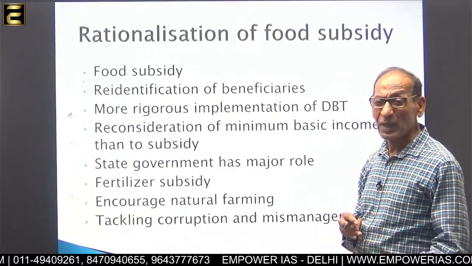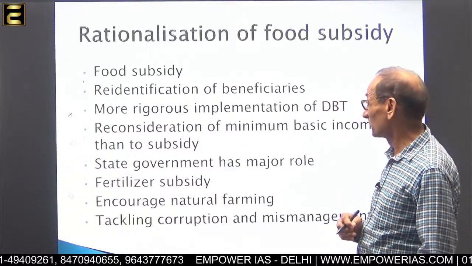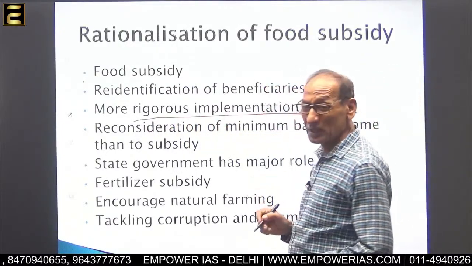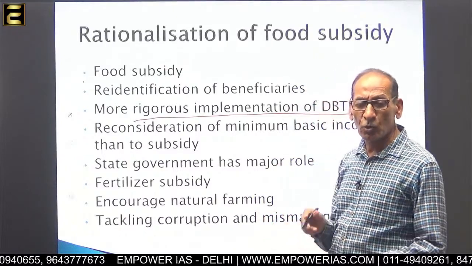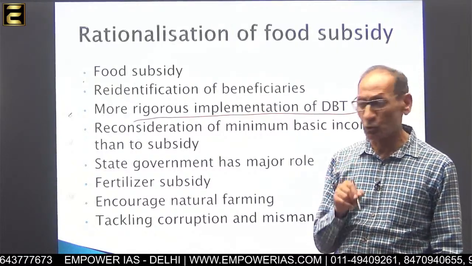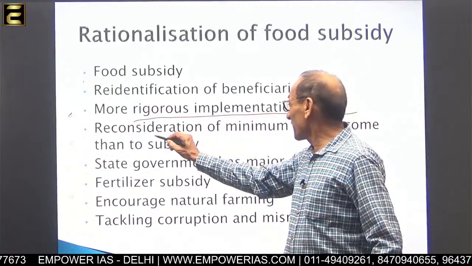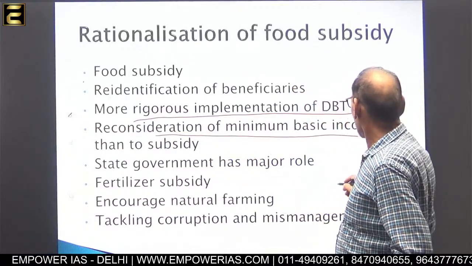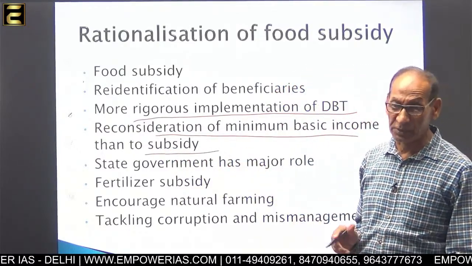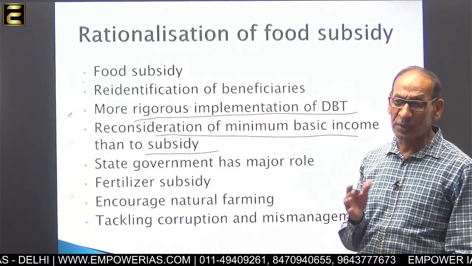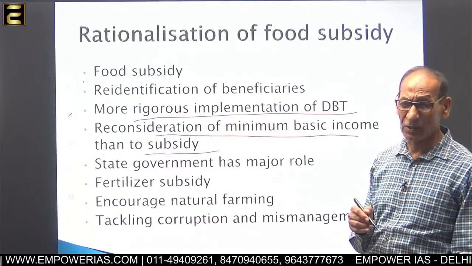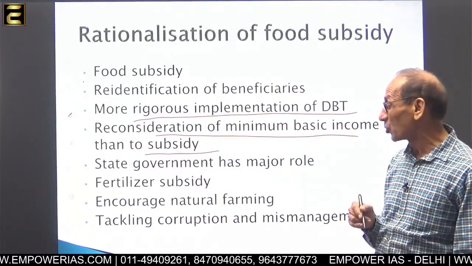You have to detect the ghost beneficiaries. More rigorous implementation of the DBT, direct benefit transfer. Through DBT, the leakages of the subsidy can be checked and reduced. Second, reconsideration of minimum basic income over subsidy. Since there is misuse of the subsidy, it is better than giving subsidy. Why not give the beneficiaries cash in hand, so that they go to the market and purchase the goods and services.